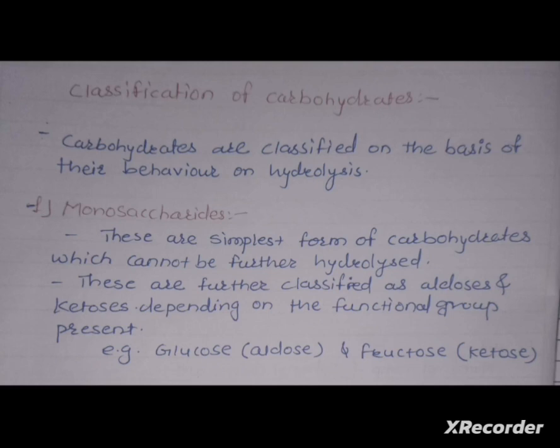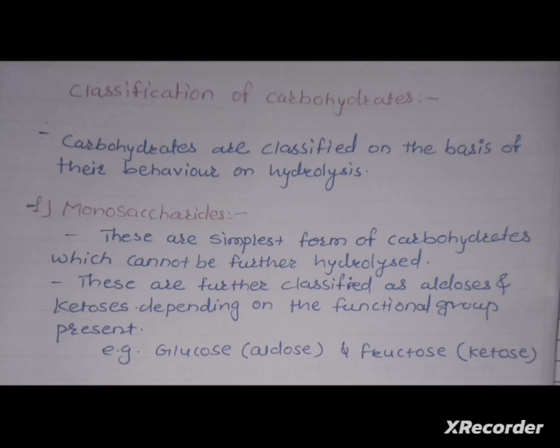What are monosaccharides? These are the simplest form of carbohydrates which cannot be further hydrolyzed. That means these are the monomeric units. These are further classified as aldoses and ketoses depending on the functional group present. That means aldoses contain aldehydic functional group and ketoses contain ketone functional group. You can see the example: glucose, that is an aldose sugar, and fructose, that is a ketose sugar.